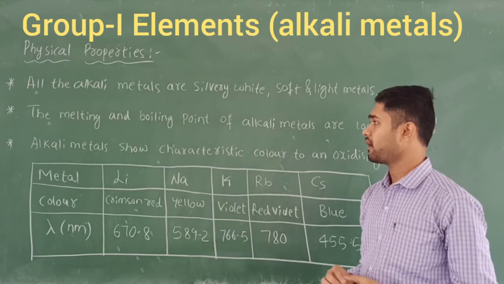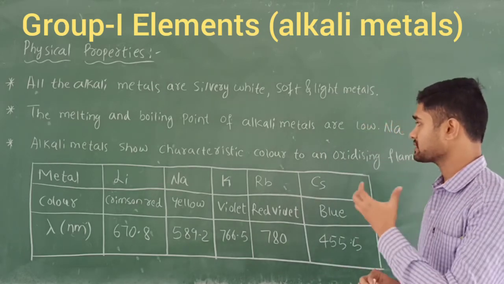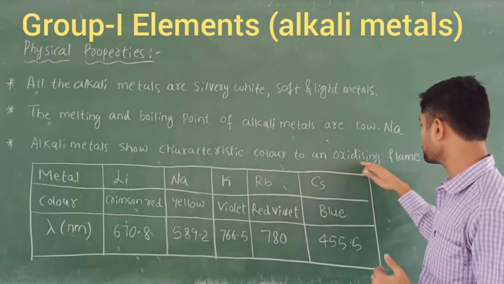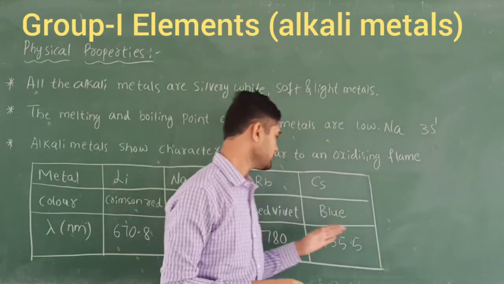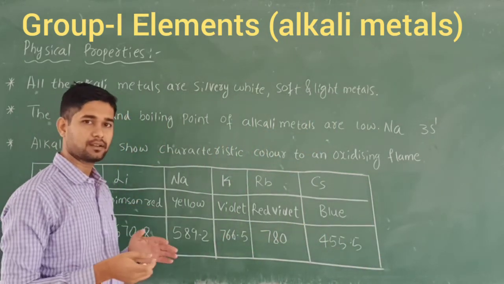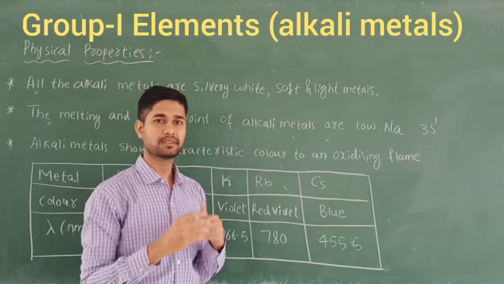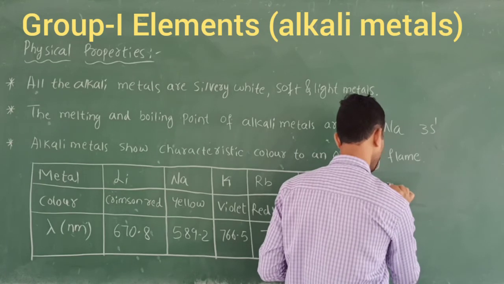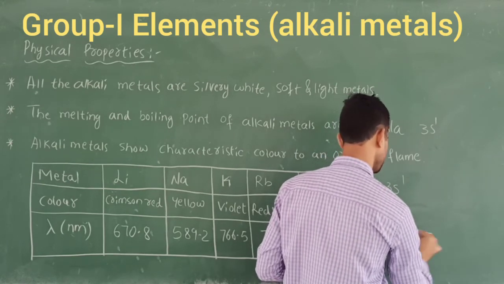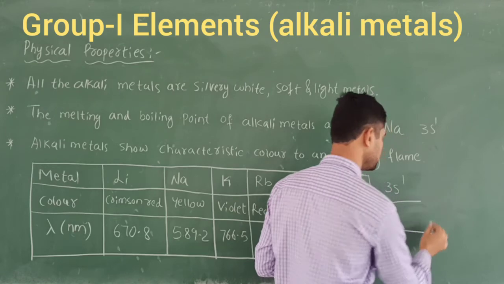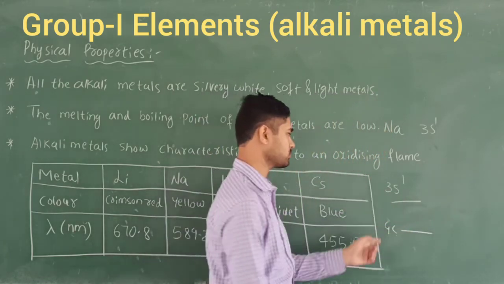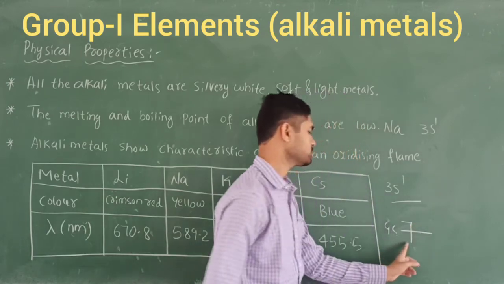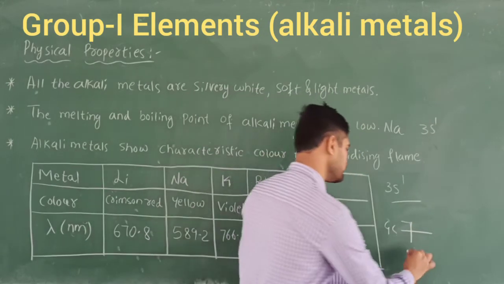And coming to the last one, the alkali metals have the capacity to show some characteristic color in an oxidizing flame. When we take these metals and heat them, what happens? If I take the one electron in the outermost orbital, suppose I take sodium, it is 3s1 in the ground state, and it should go to the excited state. The outermost electron is in the ground state when I am going to heat this.